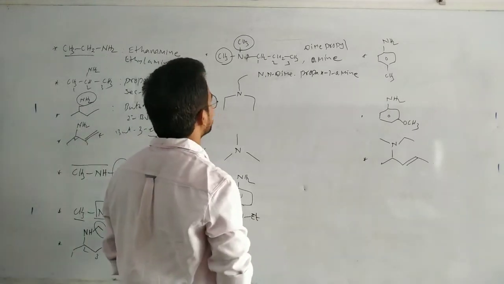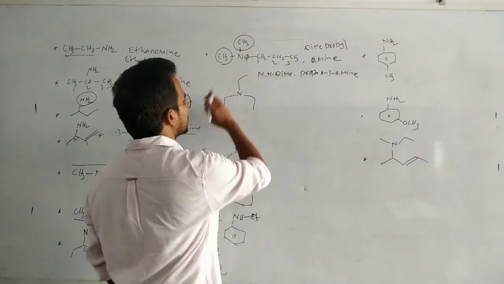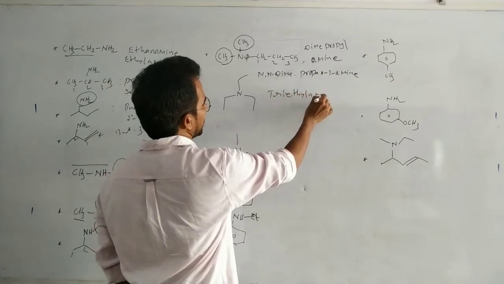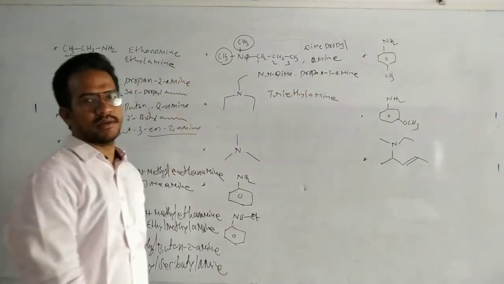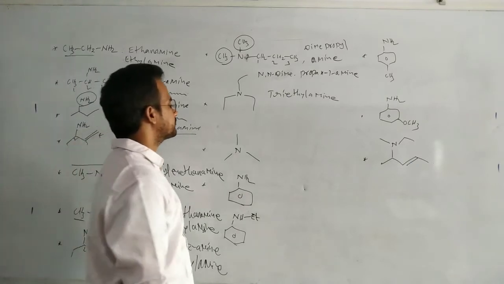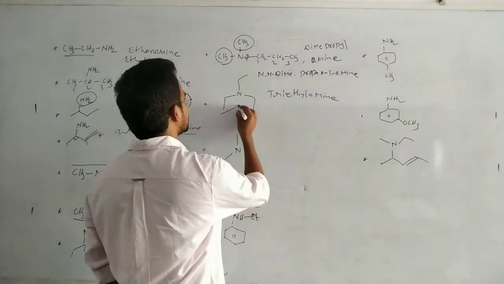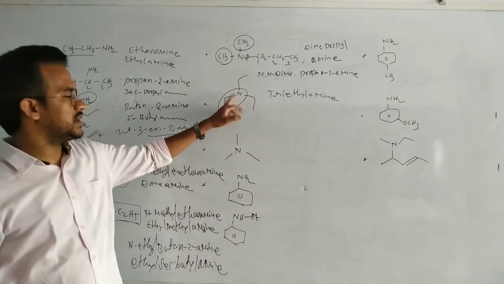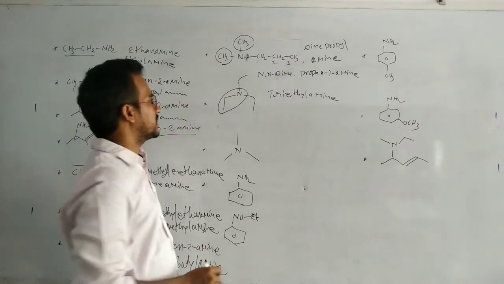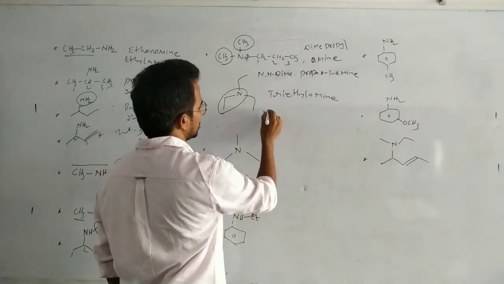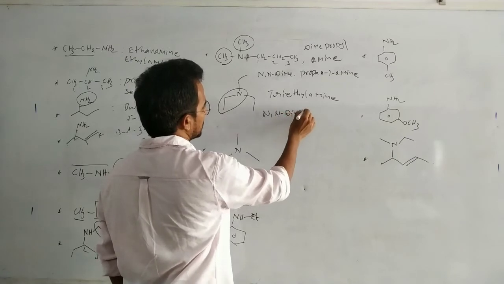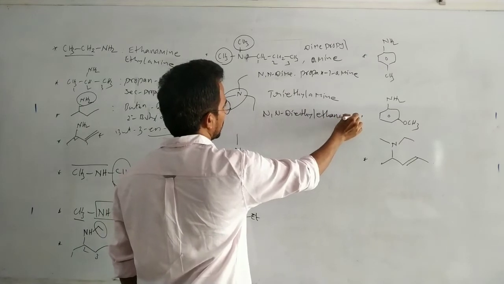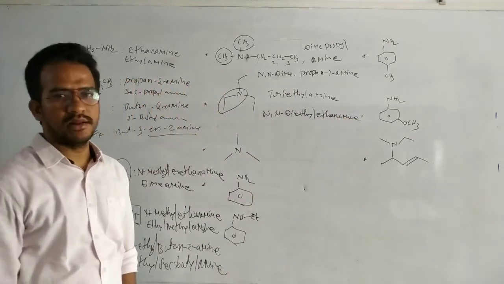So next, what is the tertiary amine? How many ethyl groups here? 3 ethyl groups. So commonly it is named as triethyl amine. And next, the IUPAC name. Suppose this is taken as the parent chain. That means meth, eth, amine. That means ethanamine and 2 ethyl groups. So N,N-diethyl ethanamine.